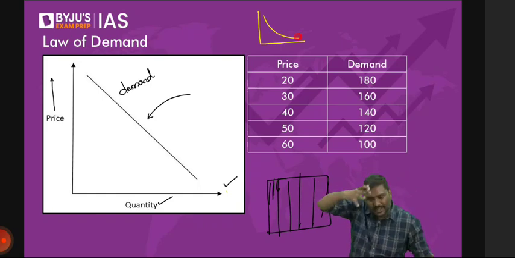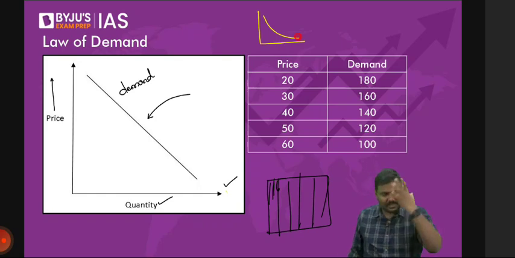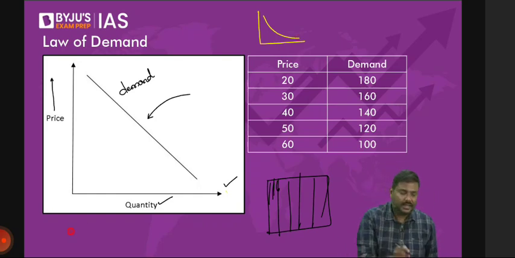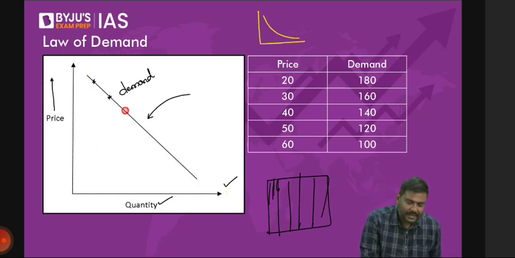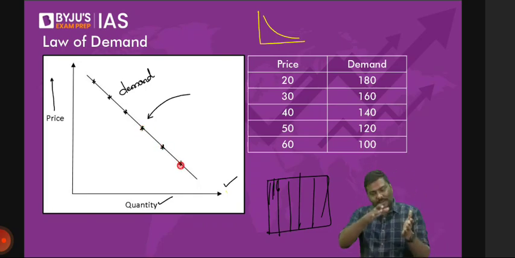But again, UPSC will not ask you all of this. Please don't waste your time. All I'm trying to tell you is simply this. Can I look at this particular demand curve and say that there are multiple points which have been connected like this? The demand curve is nothing but multiple points which have been connected. If you go back to high school, multiple points have been plotted and connected, and this is the demand curve. Any difficulty in understanding this?